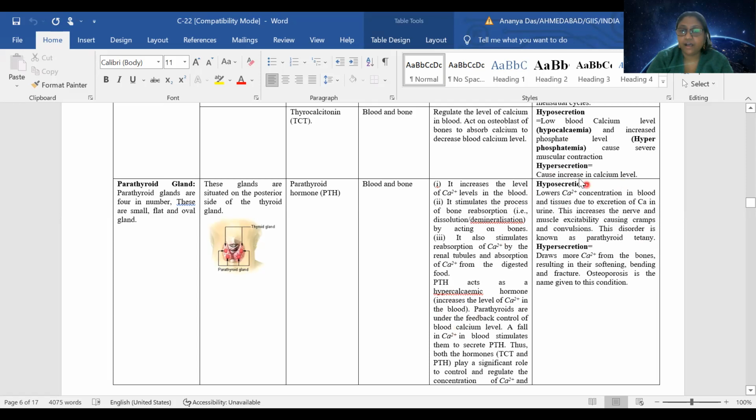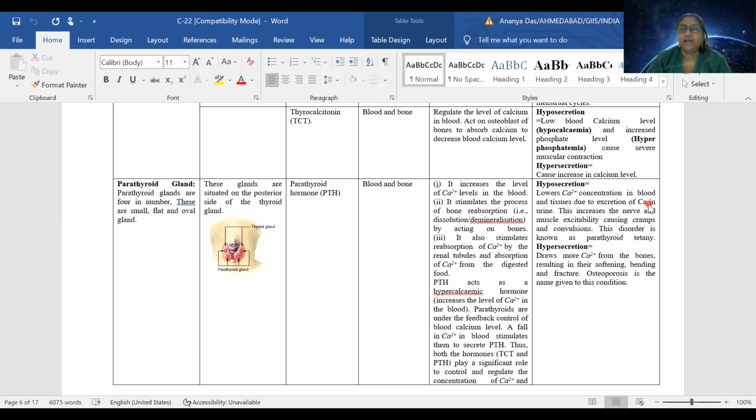So what will occur in hyposecretion? In hyposecretion, there will be low calcium level in blood. So what will happen? Tissue will lose calcium, and there will be an increase of muscle and nerve excitability, which will cause convulsions and cramps.